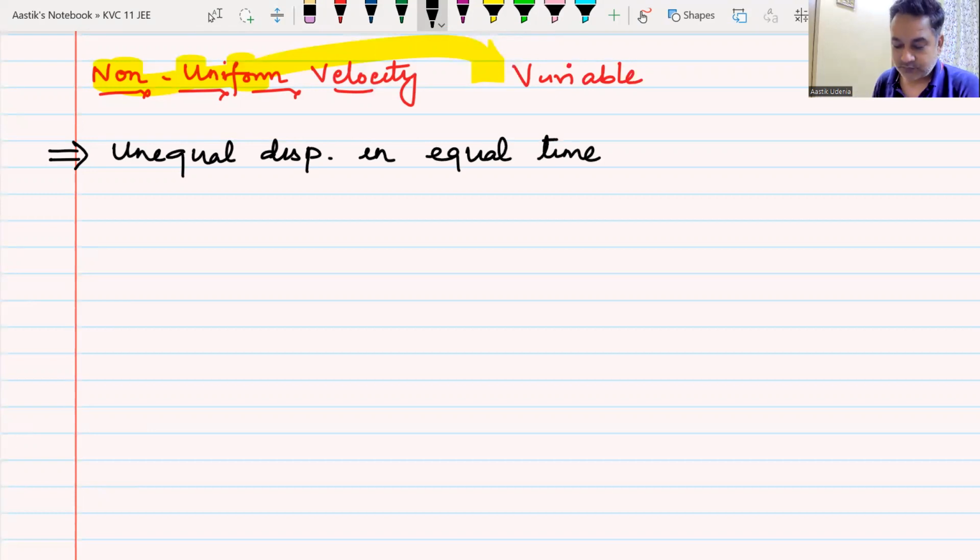Yes, sir. Or there is another way of understanding this, which comes from the name of the character itself. How can I understand non-uniform velocity from the name of the term itself? Velocity will keep on